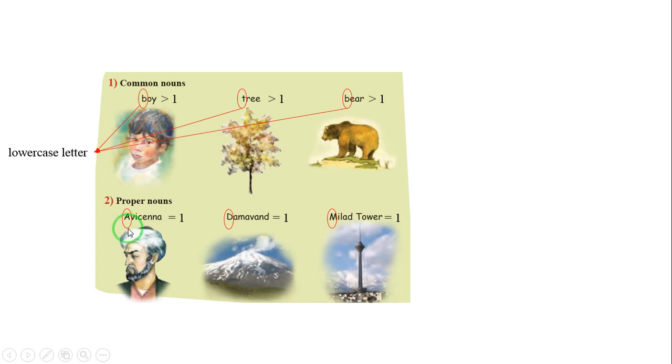In contrast, uppercase A or capital A, uppercase D, capital D, uppercase M, capital M, capital letters are for proper nouns. Capital letters are for proper nouns.